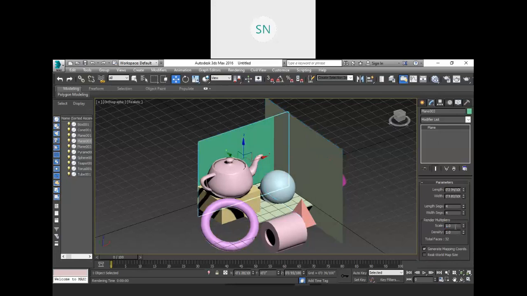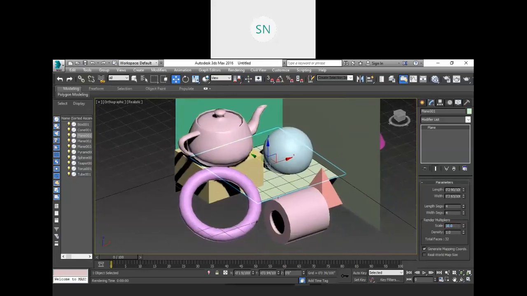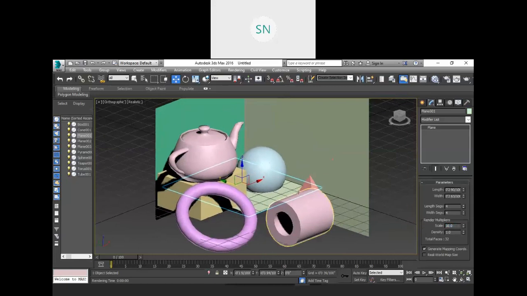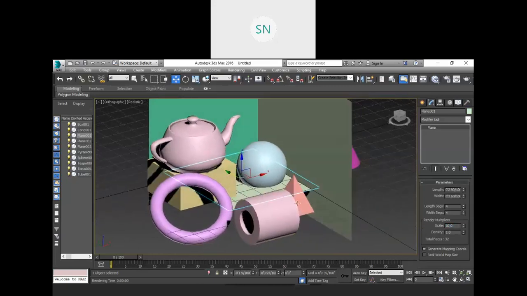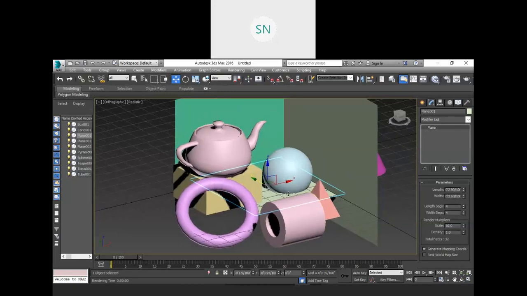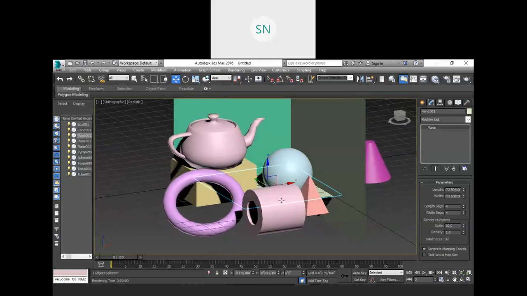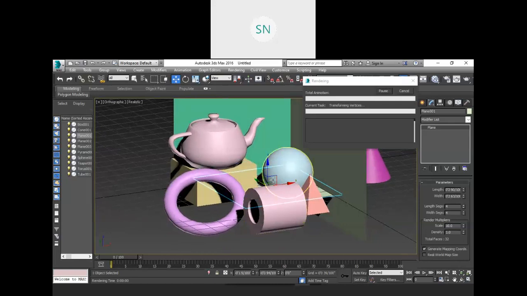This is also I am going to multiply by 10, and this bottom piece also by 10. So what will happen, over here it's quite small, right? But in the render it will give you a wide, bigger output, right? So when you are going to render this, make sure that this cone is visible, slightly visible. Now render it.